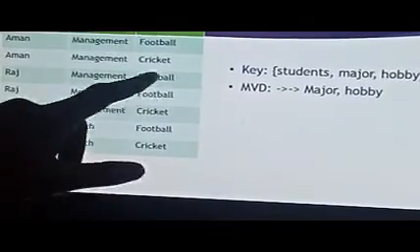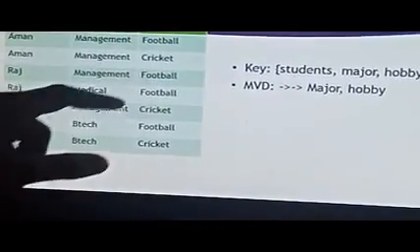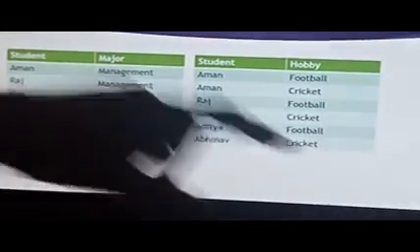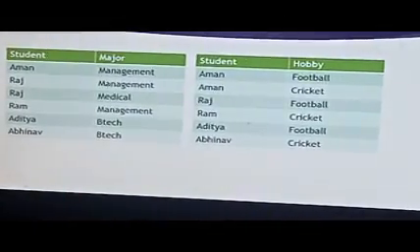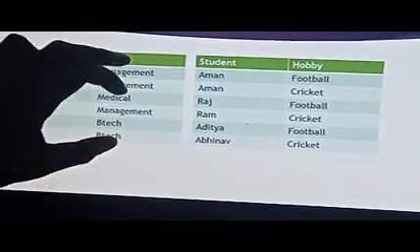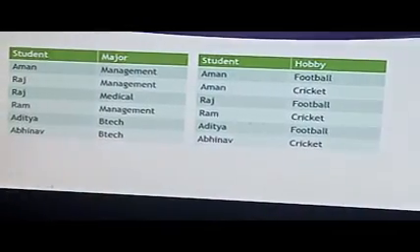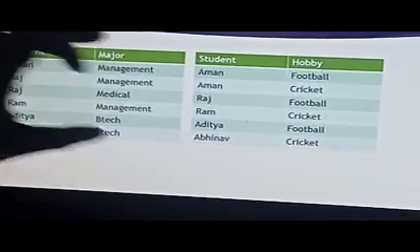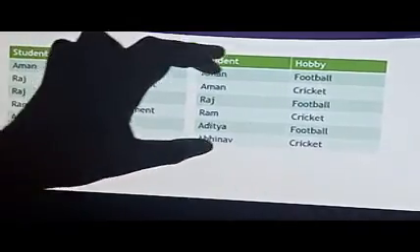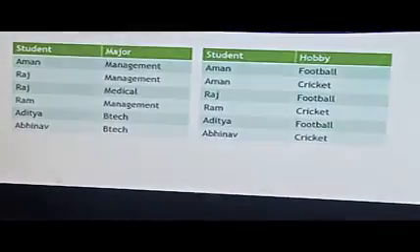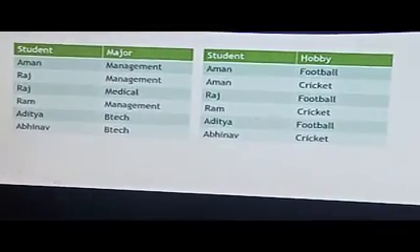So both of them depend on football. You can see these multi-values. So simply you can reduce the data, that is the storage of the particular data. You can segregate major and hobby as multi-valued, and you can have the student as the key for both tables. Student and major is one table, and student and hobby is another table. So you can have the key as student name. So this is the fourth normal form.